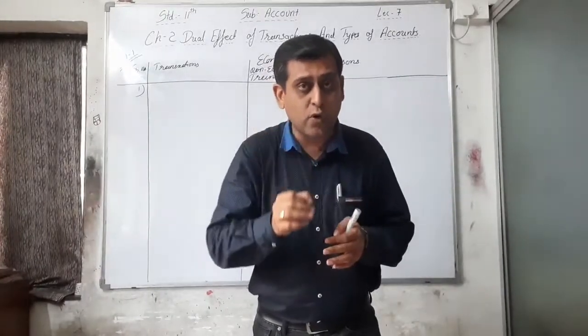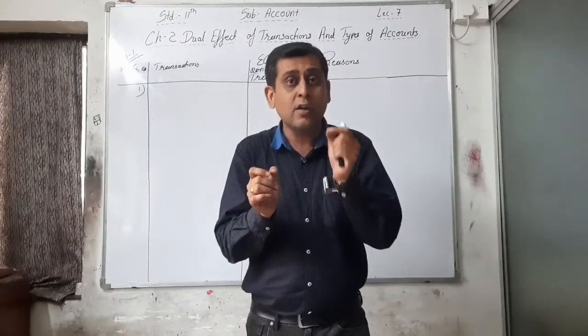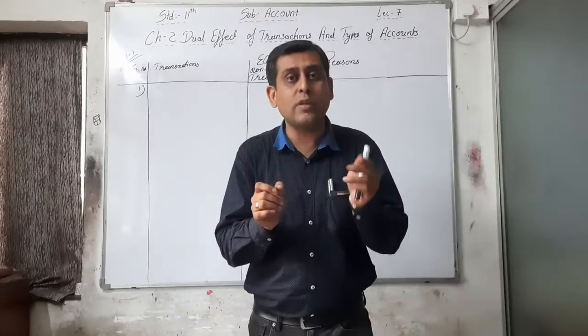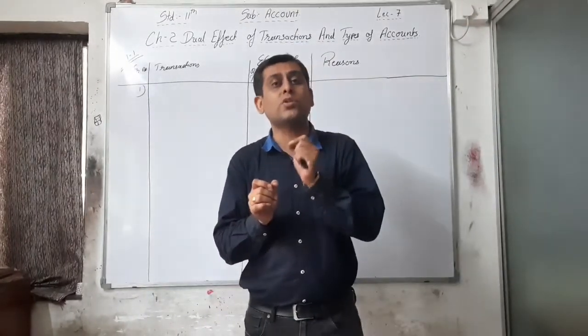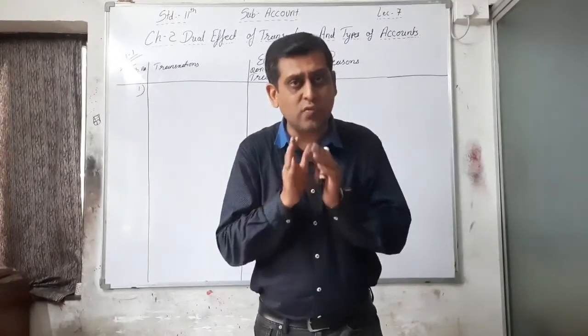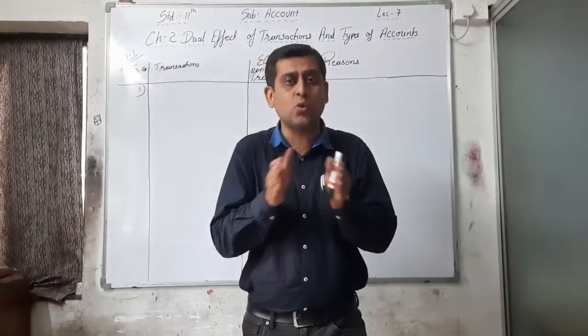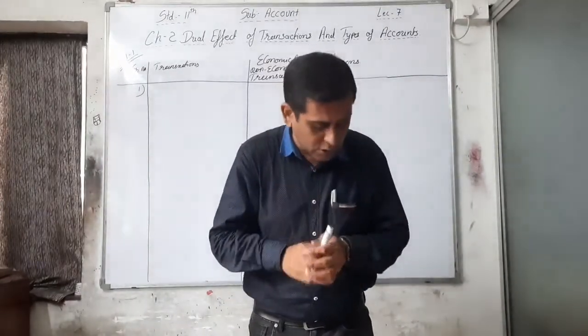First of all you have to understand whether it is economic or non-economic. Under that you have to write down whether it is a cash or credit transaction, or you can say it is a special transaction, right? So now here in the first transaction we just have to classify in two different ways, that is economic or non-economic transaction.